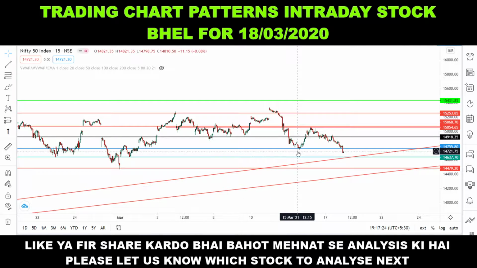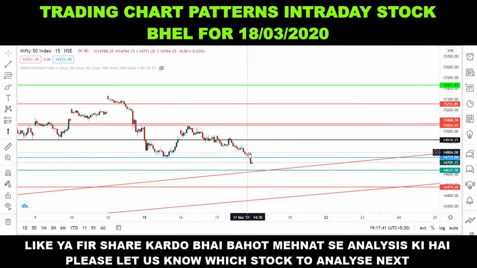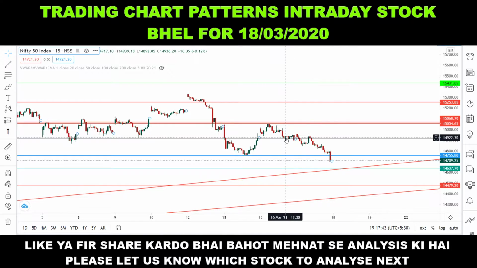Let's analyze Nifty 50. First of all, if you see, the index was bearish for the whole day today. And what happened? See this black line, 14,918. This black line, which acted as a support yesterday, today became a huge resistance.